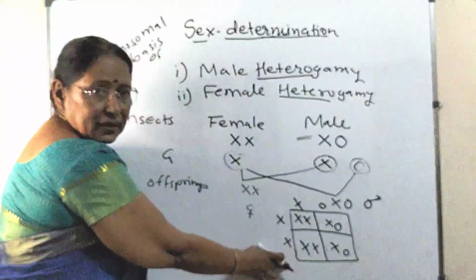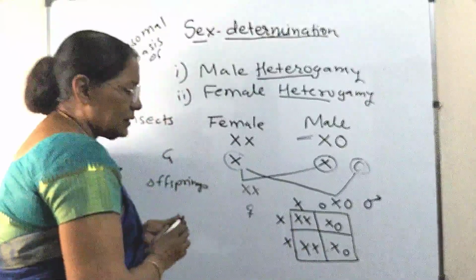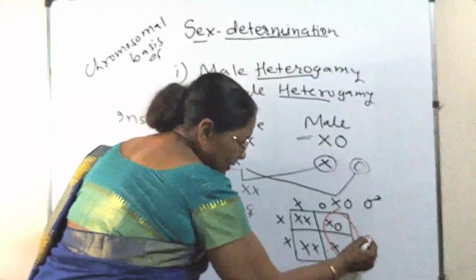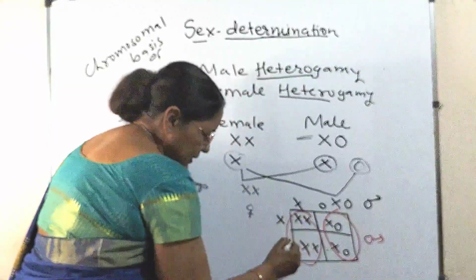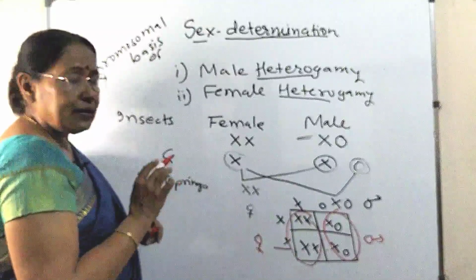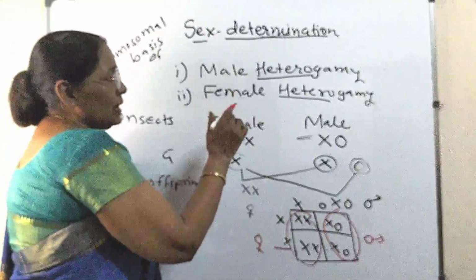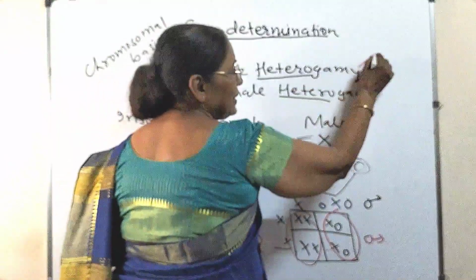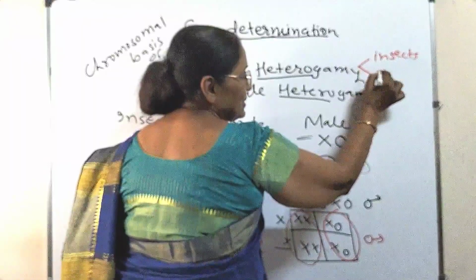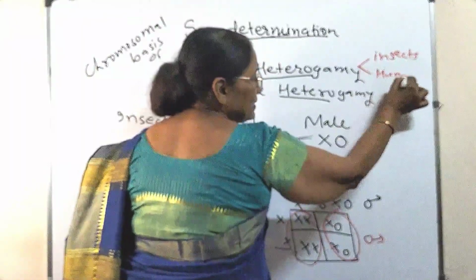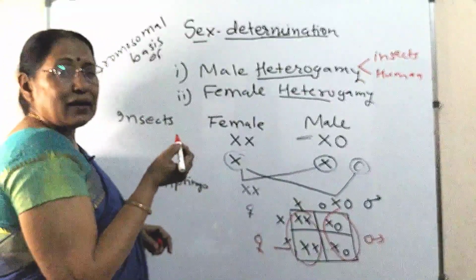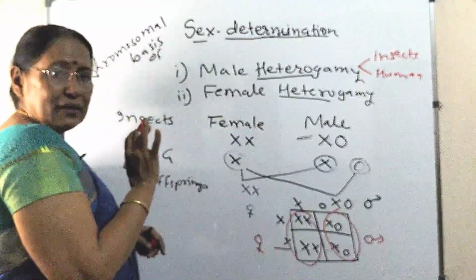So these 50% they are female and these 50% they are male. Done? Any doubt? This is male heterogamy. You just studied it in insects, and another heterogamy case we will study in human beings. These human beings you are much familiar with. You have also done it thoroughly in class 10th also. That same thing. Let us see.